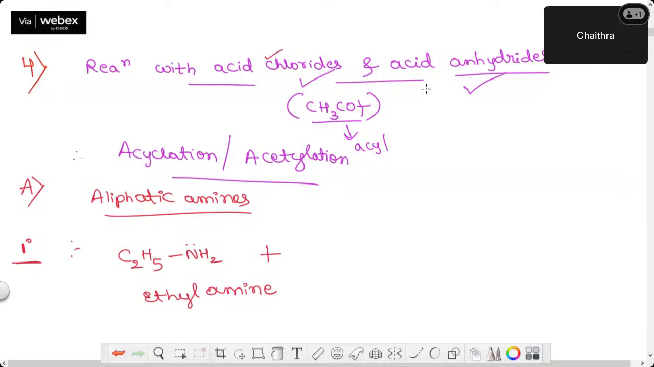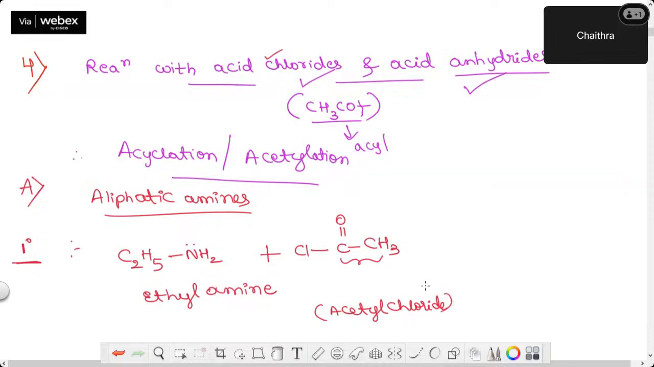Now, I will first take this example with acid chloride. Then in the second case, I'll take acid anhydride. Now, I'll write the acid chloride in this manner. Which acid chloride will I take? I'll take acetyl chloride. The common name for this group is acetyl group, no? So it is called acetyl chloride.